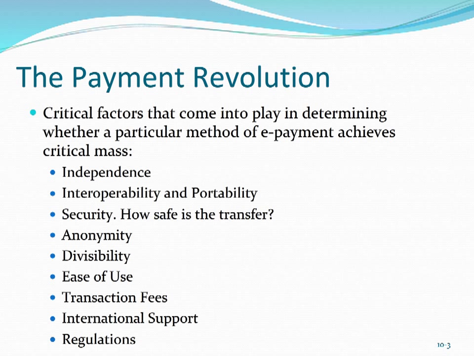And for an electronic system to be successful, ideally you won't require the payer to install any kind of specialized components. If they have to, that form of payment is less likely to succeed.